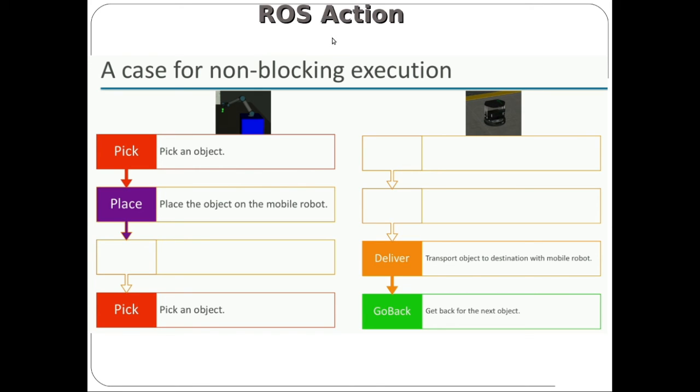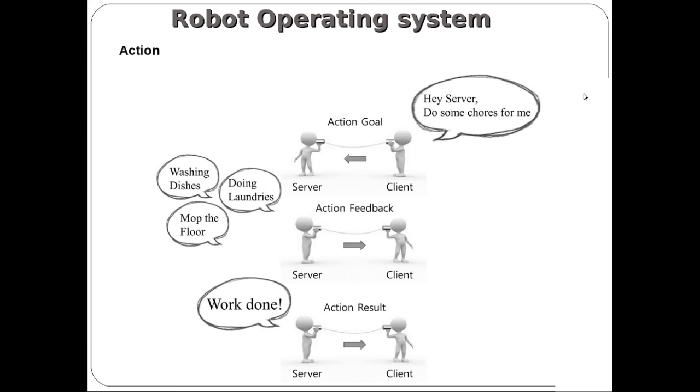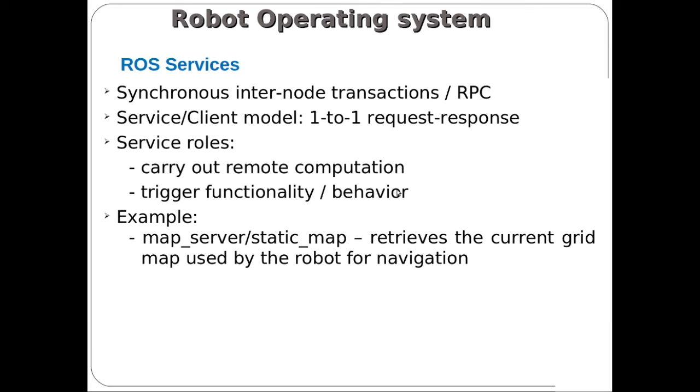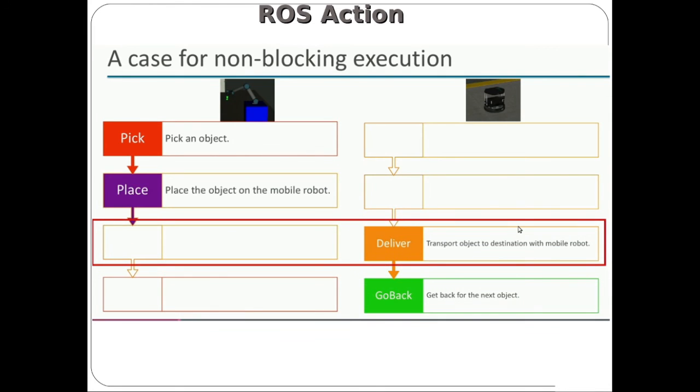In ROS service based communication, once the client sends a request, only after the server sends a response to the client can we make another request. During ROS service, if one node sends a request, the same node doesn't send another request before it gets a response, so it has to wait for some time.